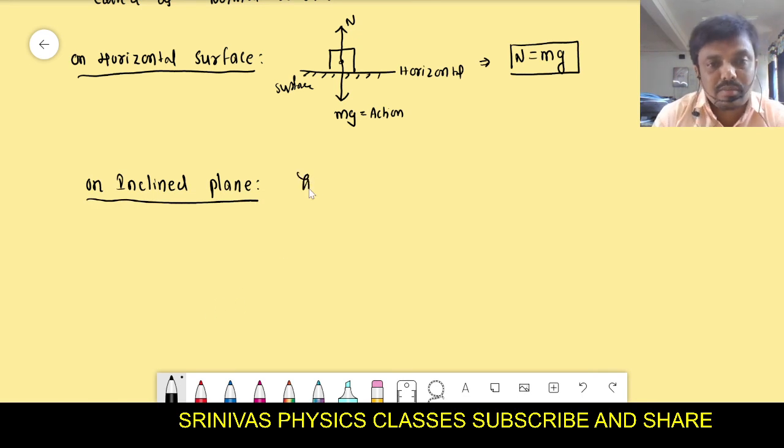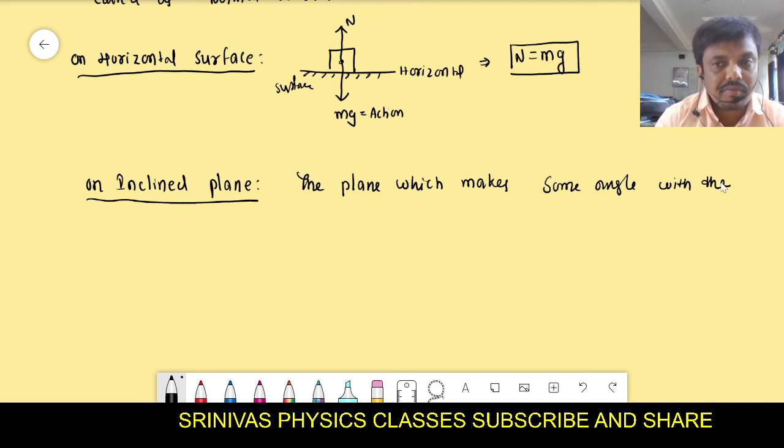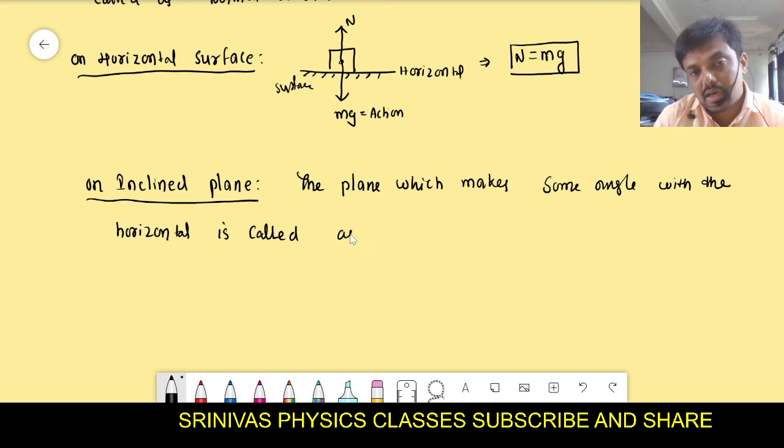The plane which makes some angle with the horizontal. Horizontal means what? X-axis or the plane parallel to the surface of Earth. The plane which makes some angle with the horizontal is called as inclined plane.